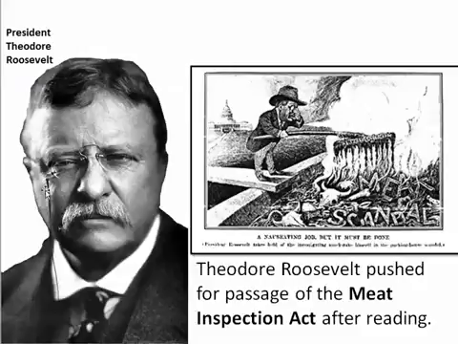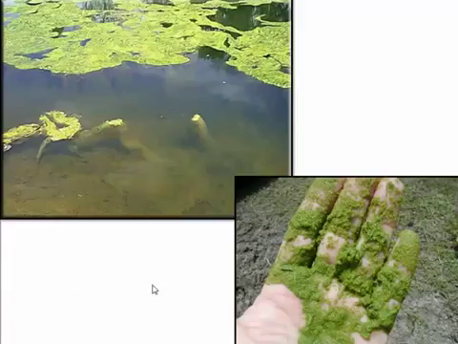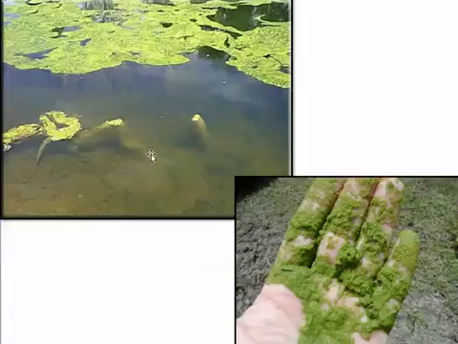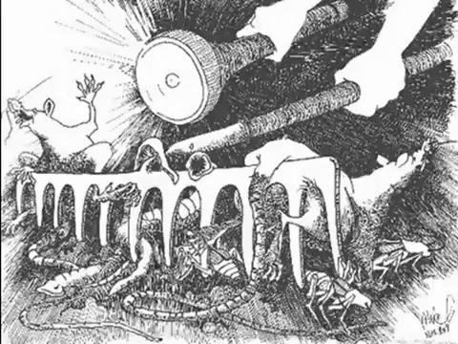So, in this analogy of muckraker, what does it mean? As a kid, I remember going out and fishing in ponds, and this algae that was floating on top of the water, we called it pond scum, or muck. And I remember at one time reaching down and picking it up with my hand and showing it to some of my relatives and saying, look at this nasty junk here. And I think that's what they meant by muckraking, that Upton Sinclair, not literally but figuratively through his writing, showed the muck to the public at large. When they saw it, it grossed them out, and they called for government action.